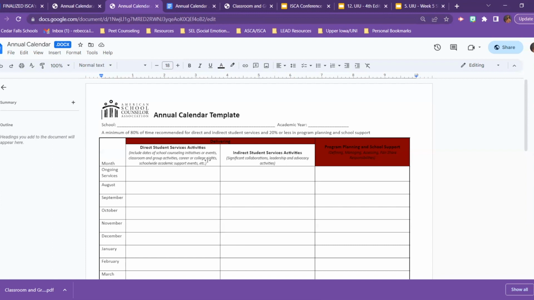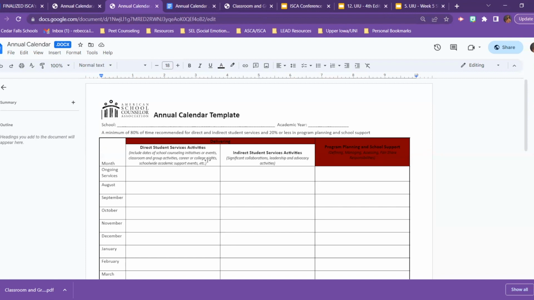If you think about that last column, program planning and school support, this is where those fair share responsibilities might come in, supervision tasks that rotate between staff that you're a part of. That's not necessarily the same as non-school counseling duties if it's fair share. We also think about program planning. That would be everything else that would fit between indirect and direct student services. Anytime you're doing a data dig or doing any sort of analyzing with data, if you're doing that collaboratively, that would be a part of indirect.